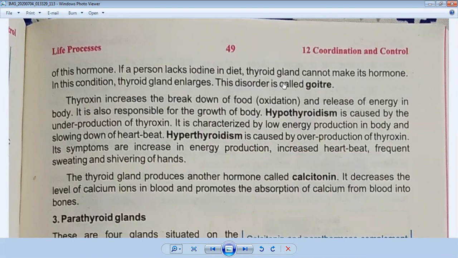So what is the disease of goiter? It is the lack of production of thyroxine hormone in the body. And why is there a lack? If iodine is missing in your food.